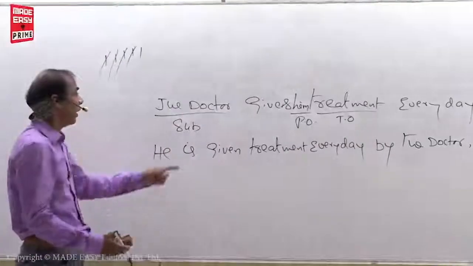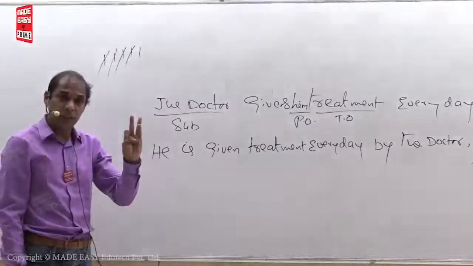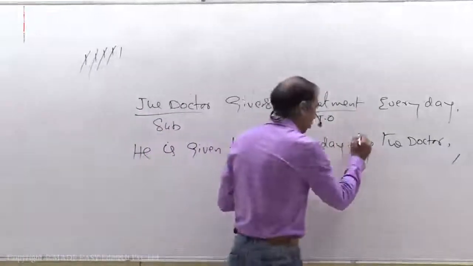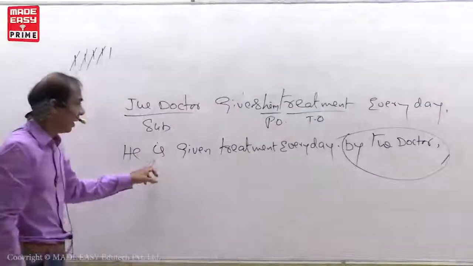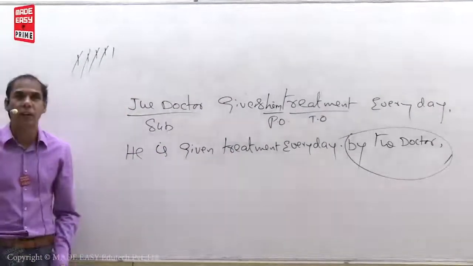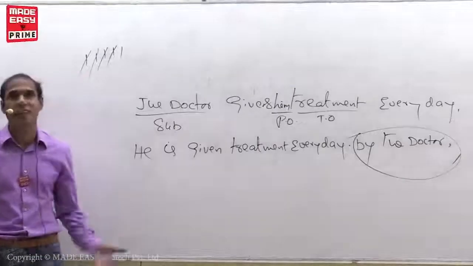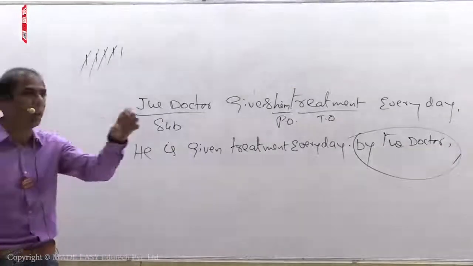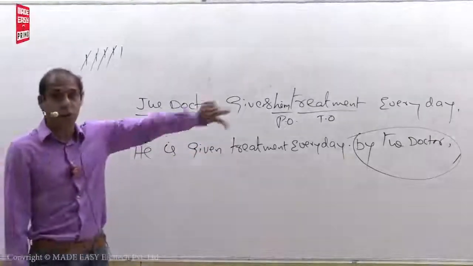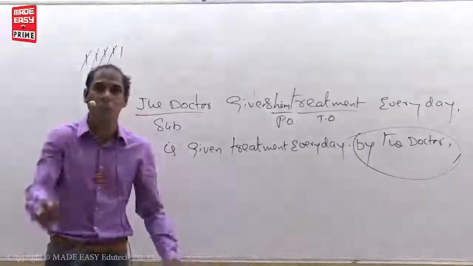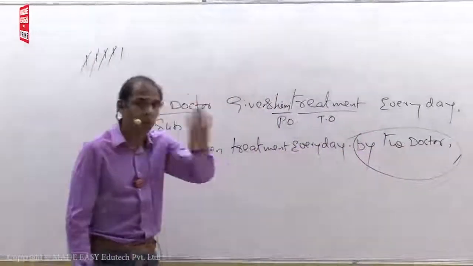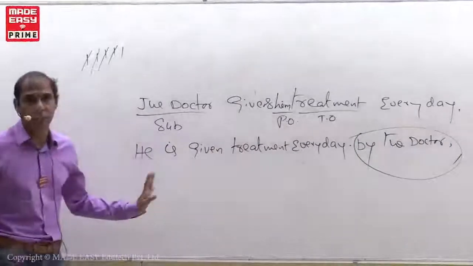But I gave you some words: doctor, police, judge, someone. Don't repeat all these words. So simply say, he is given treatment every day. Who will give treatment? Doctor only. He is given treatment every day means by the doctor. Unless you specify the name of the doctor, for example, he is given treatment every day by Dr. Srinivas. If the name is there, then you can do it. Or else, in general sense, don't repeat.